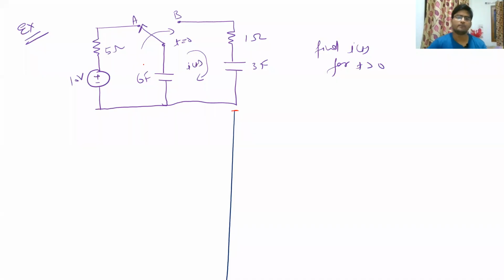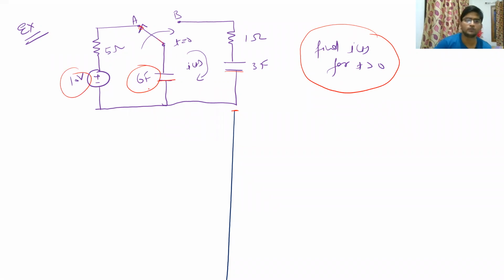Now coming to the second example, if you can see the circuit, you have to find the value of IT for t greater than 0. So we have to solve it using the Laplace transformation method. First of all, we have to see the initial values of voltages across these capacitors. Initially for t less than 0, the switch was here at A point, so this capacitor would have been charged in the steady state to a voltage of 10 volt. Let me call it C1 and let me call it C2.